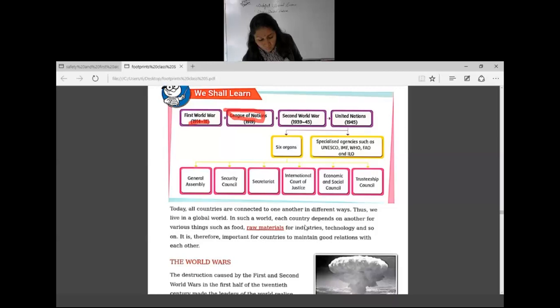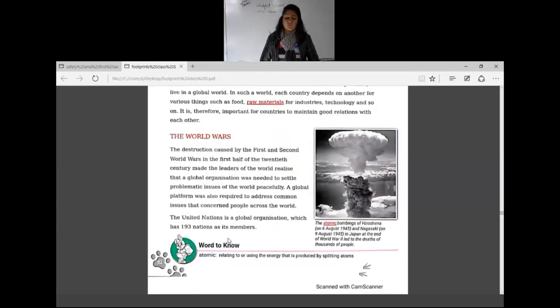So 6 organs, today we are going to continue with that only. First of all, let me tell you about the world wars. 2 world wars were there. They were very devastating, very destructive. Yes, and atomic bombs were also used. It destroyed the normal life of people. Thousands and lakhs of people died in these 2 wars.